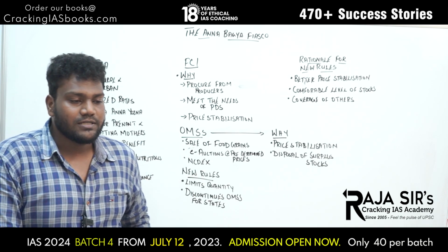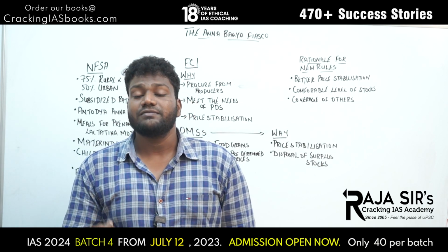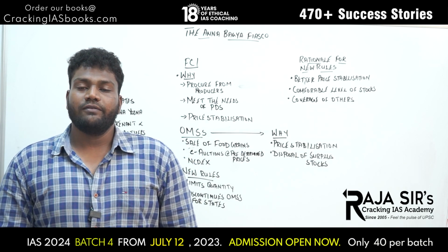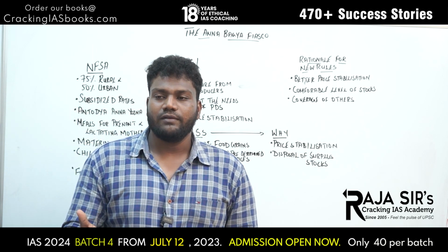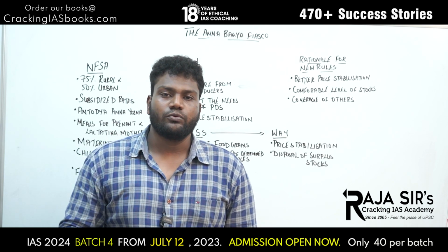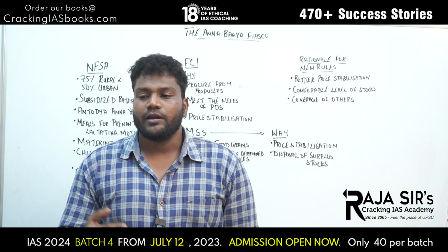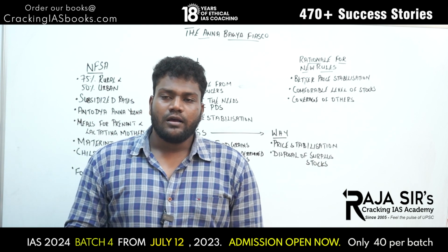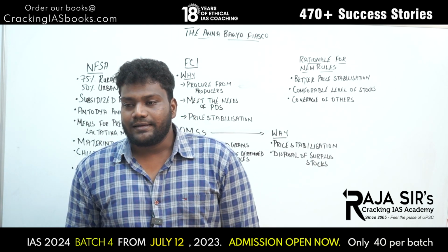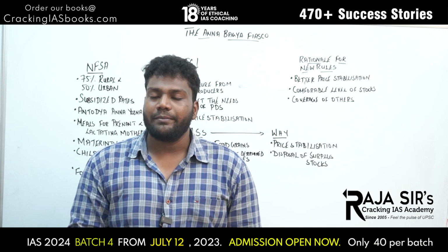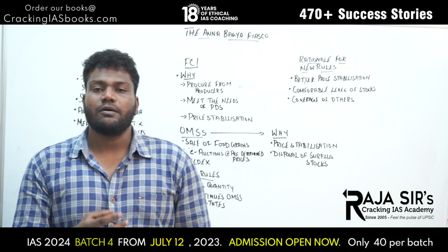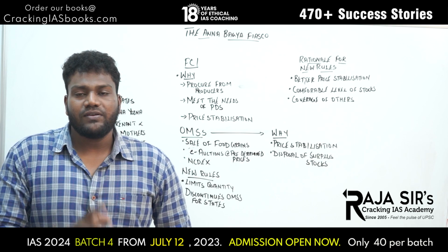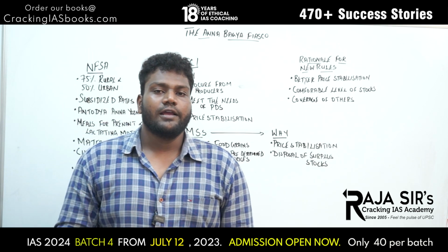And next is price stabilization. Price stabilization is nothing but FCI trying to bring down the price of food grains. In recent times, retail food inflation is growing on a large scale, right? Food inflation in the sense that the price of rice, wheat and all other food grains is increasing. In order to ward off this, to control the inflationary pressure on food grains and food in general, FCI uses these OMSs to push or dispose some of the food grains it has. So we all know that when there is a demand and supply mismatch, inflation can happen.